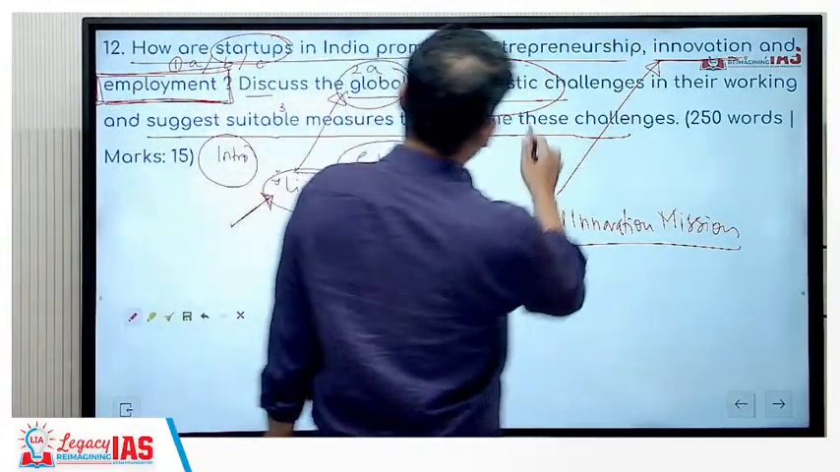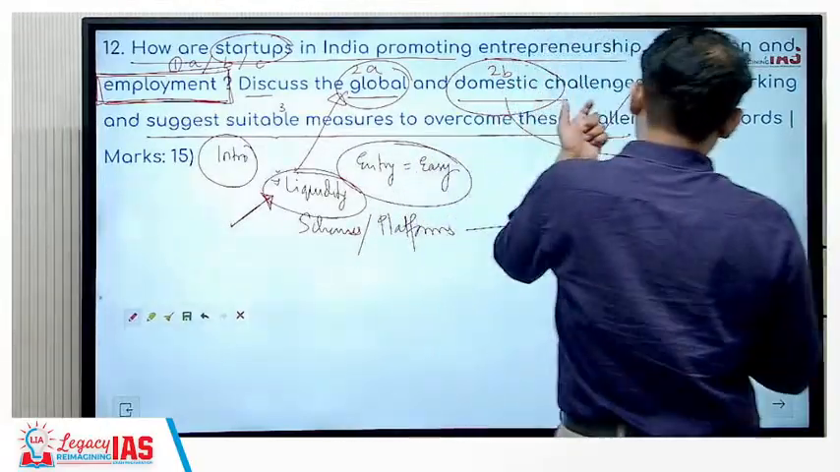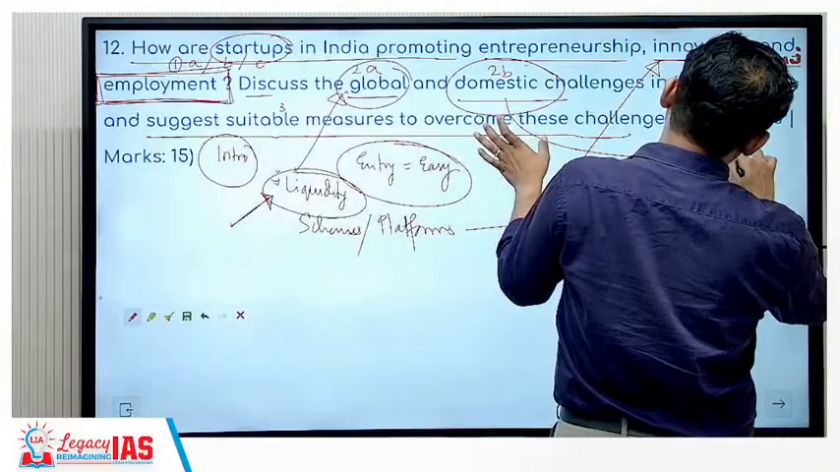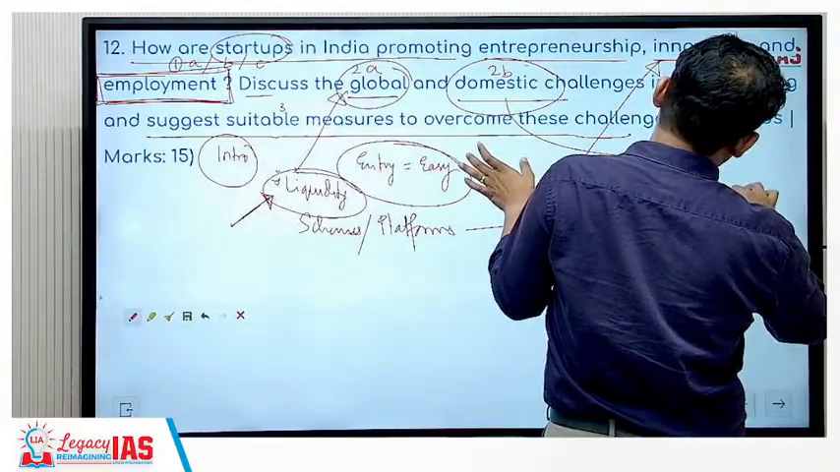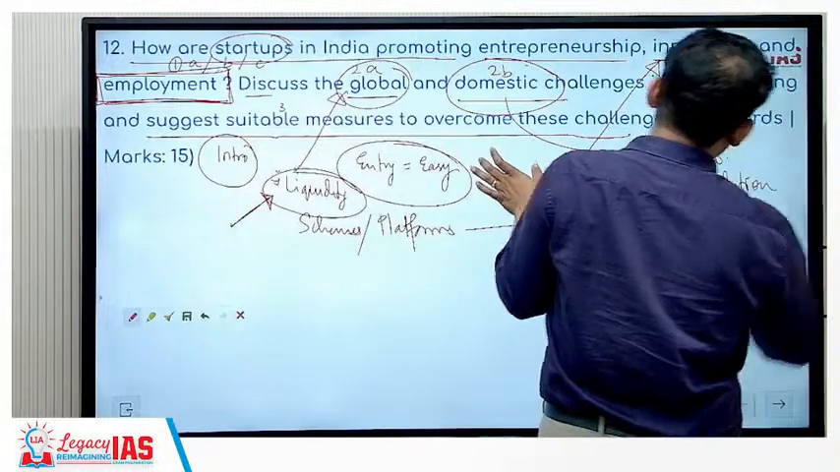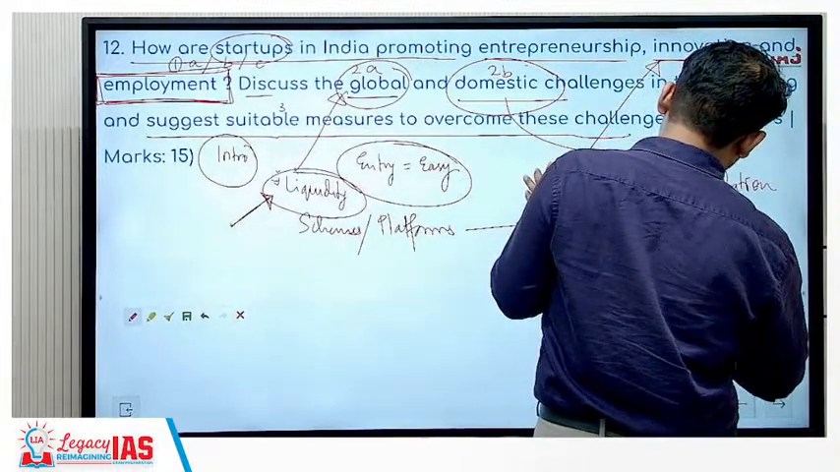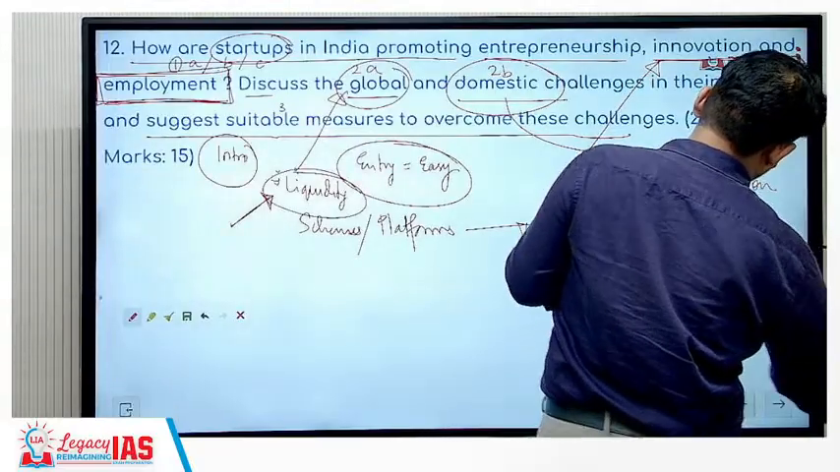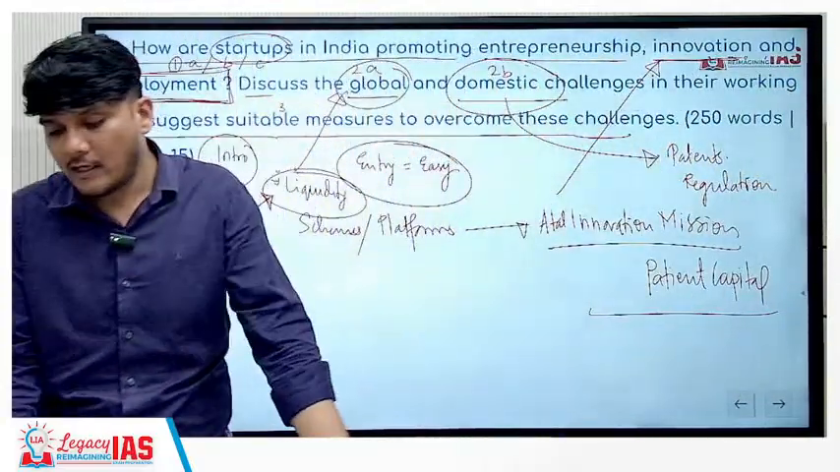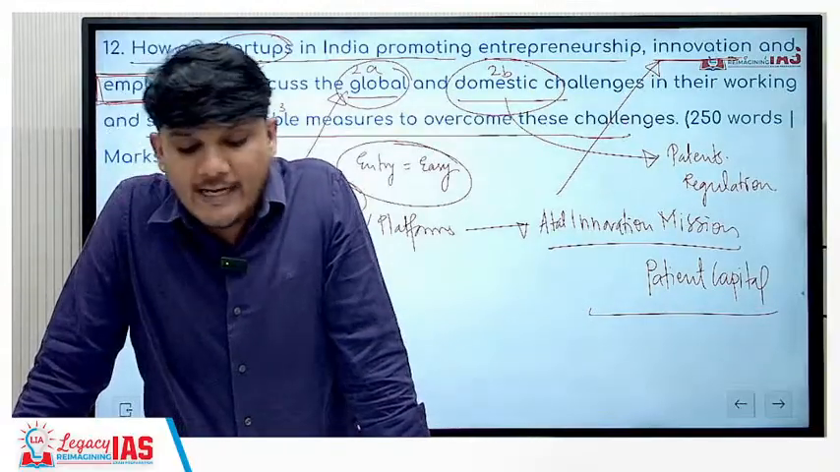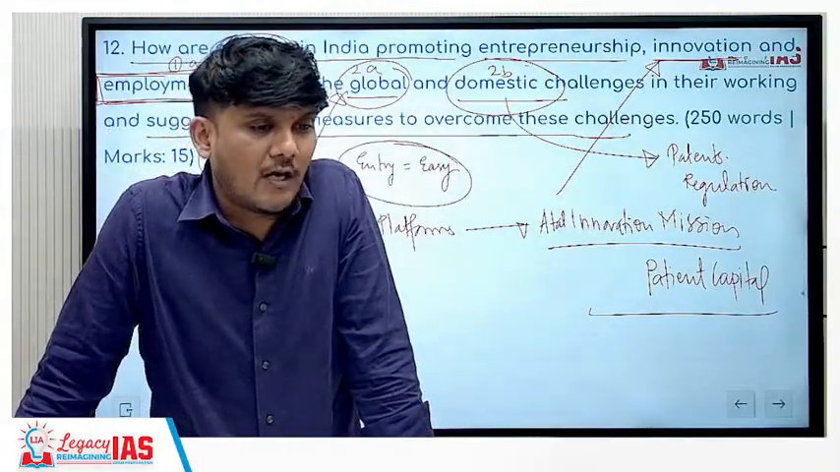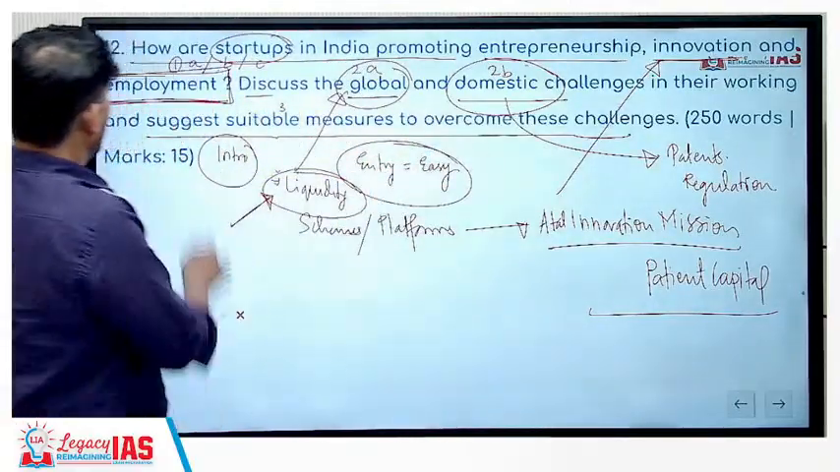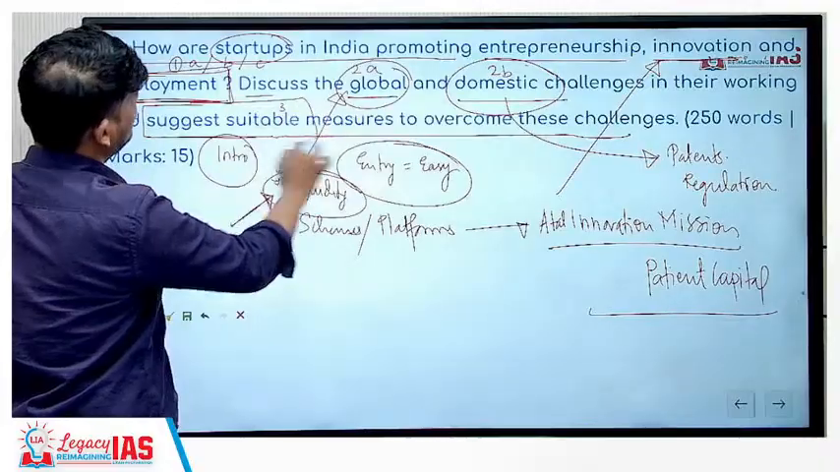If you talk about domestic, one very important thing is it is difficult for getting the patents. There are high amount of regulations that are there on the startup. Also, something known as the patient capital is not present. Absence of patient capital. What is patient capital? A capital which is present for a very long duration of time is known as the patient capital. So patient capital is also not present. These are the issues. Now you have to suggest suitable measures.